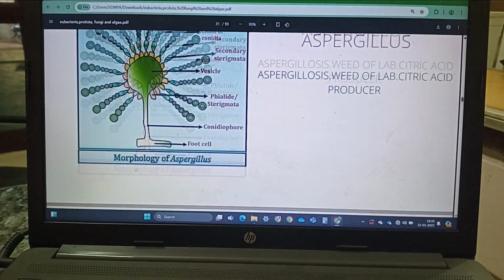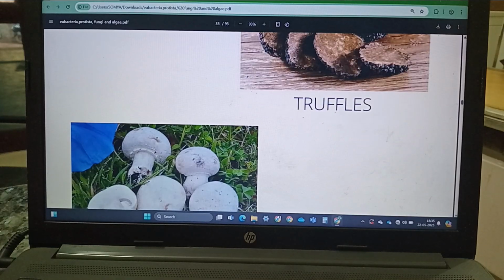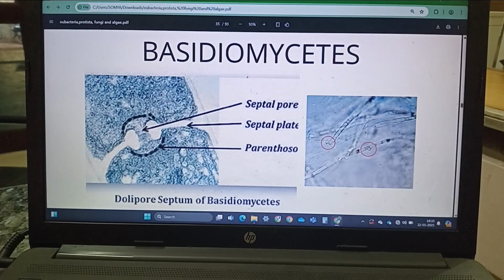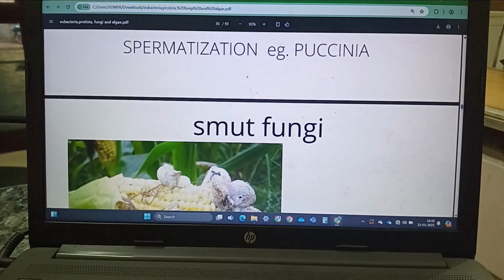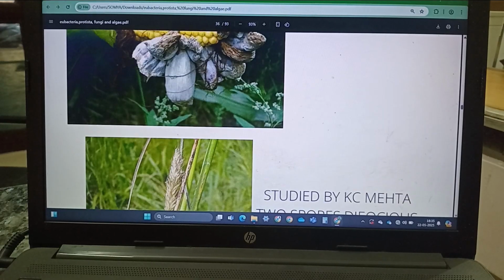Coming to basidiomycetes, the commonly known forms of basidiomycetes are the mushrooms. They are the mushrooms and bracket fungi, the puffballs, the smut fungi, where the smut disease is caused by Ustilago.